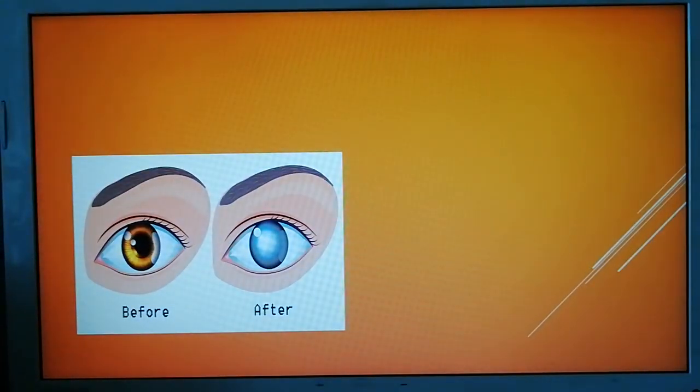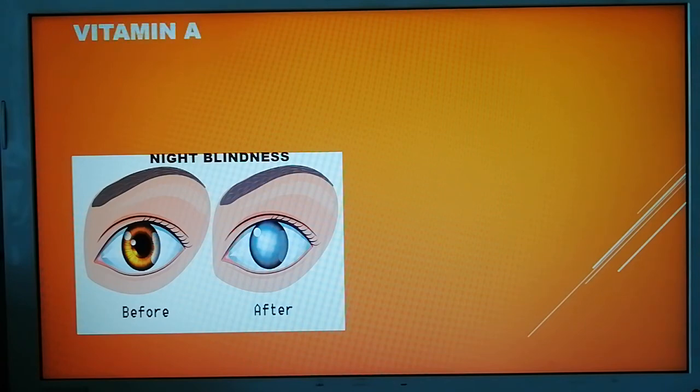Now see, this is a disease which is caused due to the deficiency of a vitamin, and this disease is called night blindness, right? It occurs due to the deficiency of vitamin A. You can see the eye of the person, the pupil and the iris, before and after he or she started suffering from night blindness.